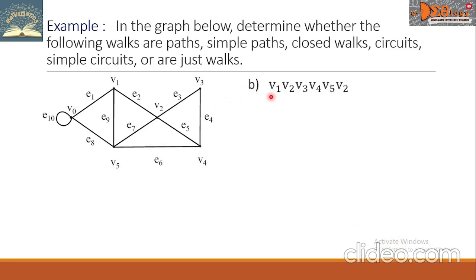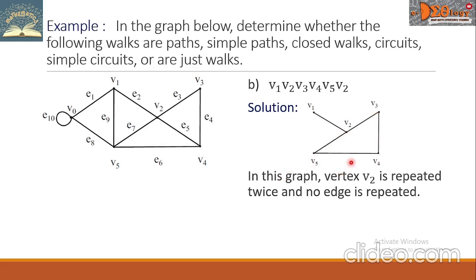Letter B, V sub 1, V sub 2, V sub 3, V sub 4, V sub 5, V sub 2. Let us try to track this graph, and it is like this. From V sub 1, V sub 2, V sub 3, V sub 4, V sub 5, V sub 2. In this graph, vertex V sub 2 is repeated twice, and no edge is repeated. Therefore, the graph is a path.